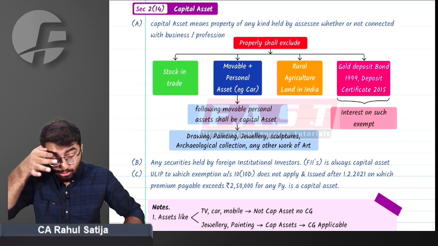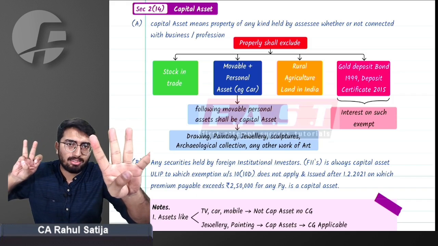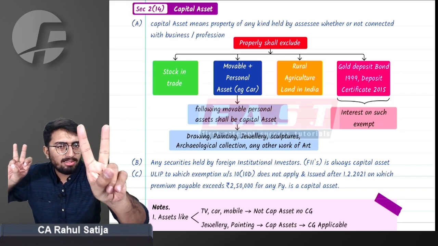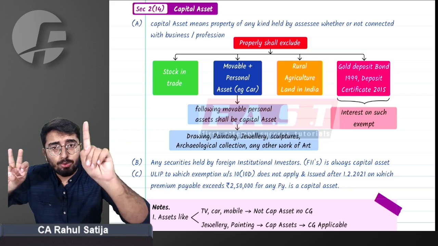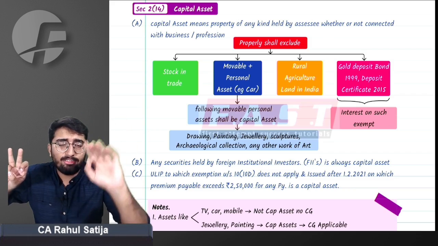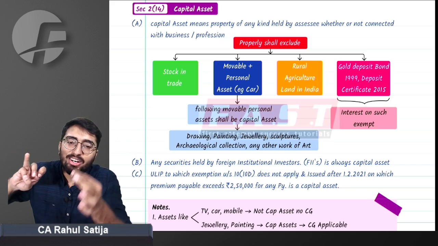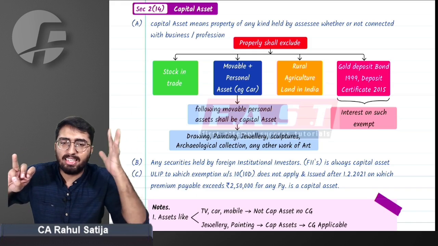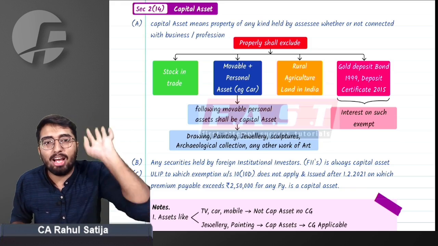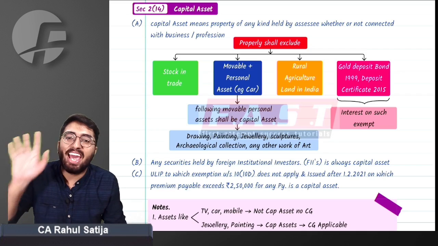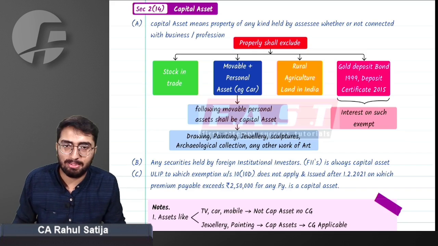So what is a capital asset? Focus on the screen. Every asset is a capital asset, but four things are to be excluded. Stock in trade is not a capital asset. Movable personal assets are not capital assets. Rural agriculture land is not a capital asset, and gold deposit bonds are not capital assets. But jewelry, drawing, painting, sculptures, archaeological collections, any other form of art, despite being movable personal assets, will be considered as capital assets. Second, any securities held by foreign institutional investors will be classified as capital assets. And the last one is any ULIP to which the exemption under section 10(10D) does not apply, and issued after 1st February 2021, and aggregate premium exceeds 2,50,000, will be considered a capital asset. Hope you understood what a capital asset is.